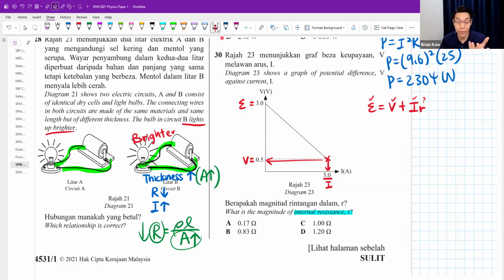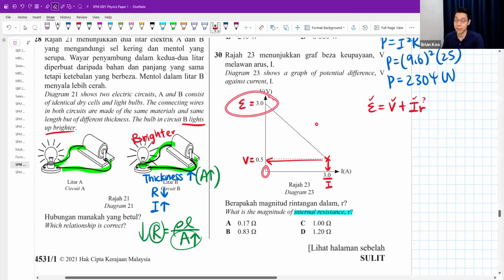When do we get an e.m.f? We can only get the e.m.f value whenever there is 0 current flowing. When there is 0 ampere, the voltmeter value will give you e.m.f. So this one depends on your understanding of e.m.f. You need to know that to get e.m.f, the ammeter reading must be 0. There shouldn't be any current flowing. Then only you're going to get e.m.f.